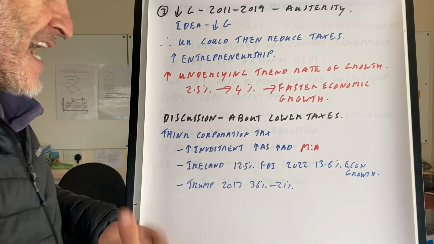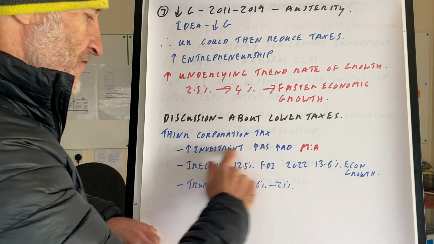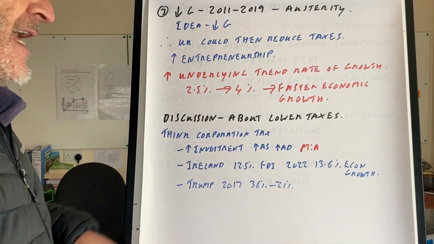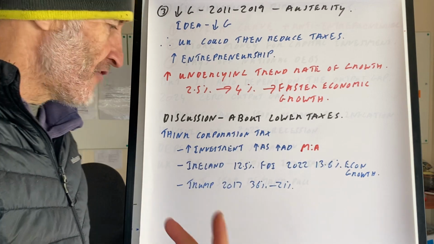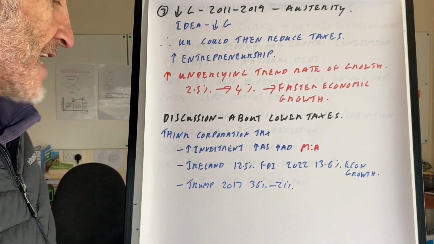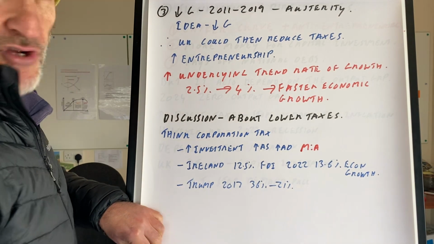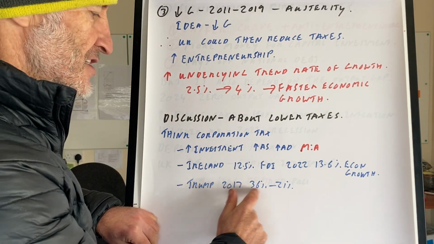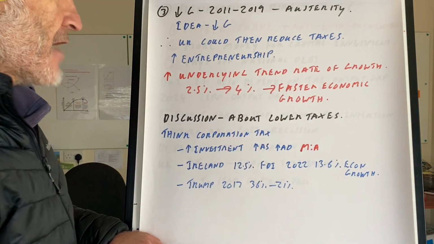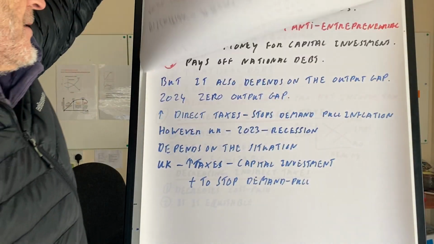Think corporation tax in Southern Ireland. Increase investment, increase in AS and AD, Ireland 12.5%. In 2022, they had an economic growth rate of 13.6%, whilst the UK had an economic growth rate of 0%. But Trump also decreased corporation tax from 36 to 21%, and it didn't really work. Okay, so we've got the perfect paragraph on all of that.